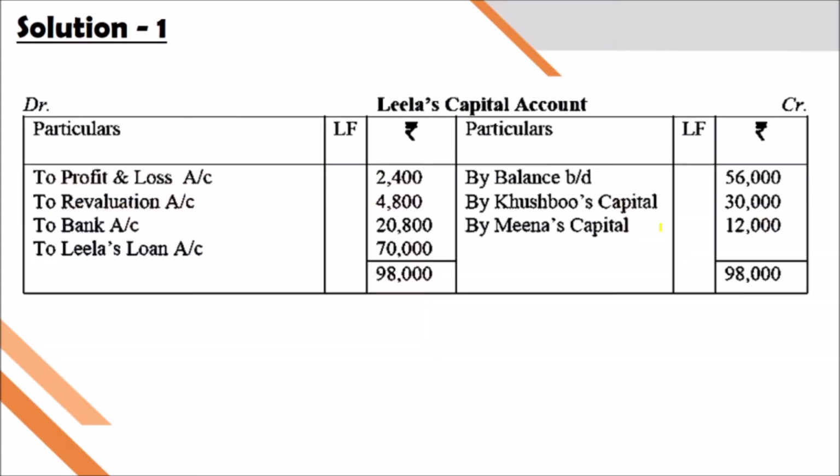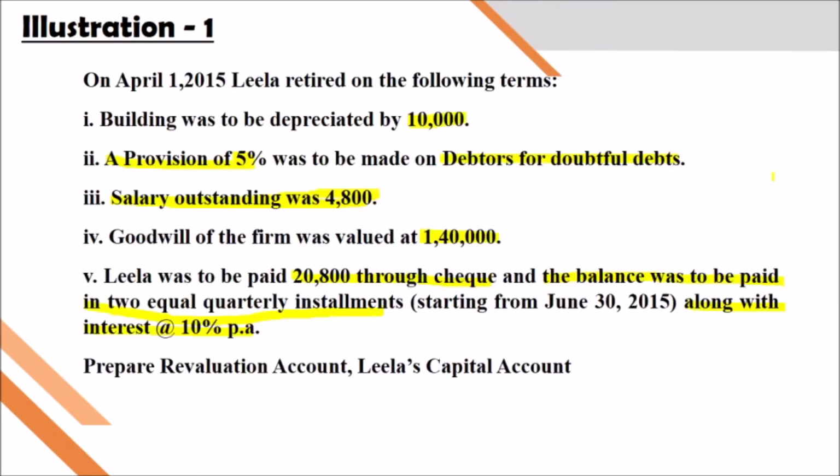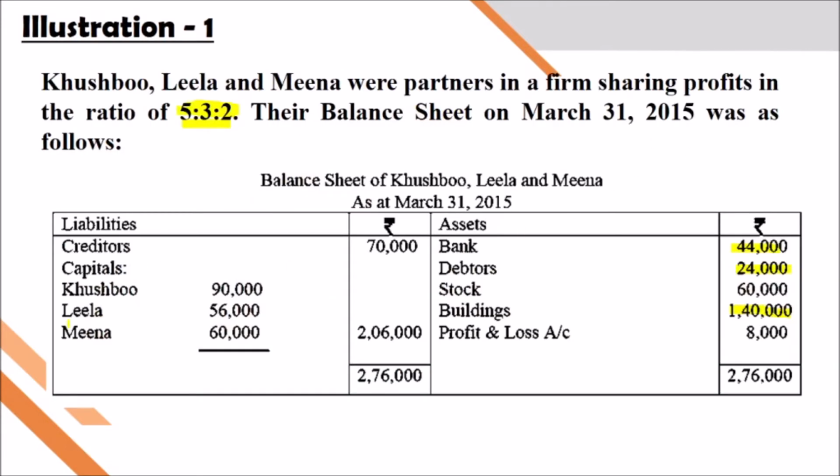After this, we have to prepare the capital account. Here only the capital account of Leela is to be prepared. Leela's capital account begins with the opening balance, balance brought down. This amount is available in the previous balance sheet: Leela's capital 56,000.